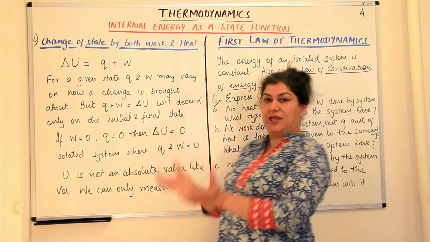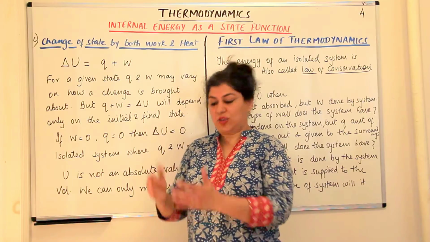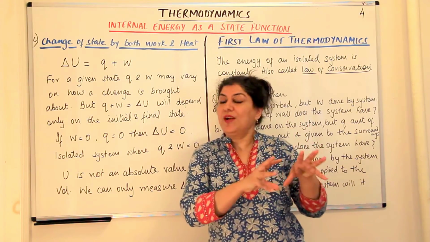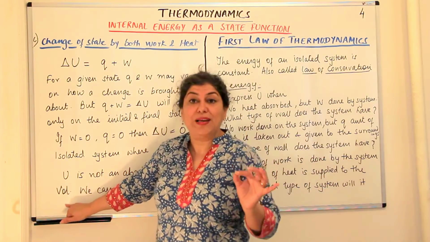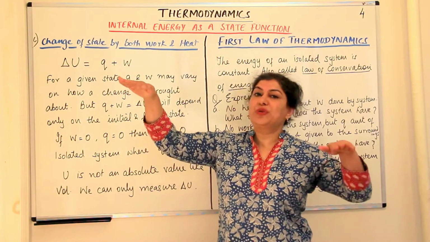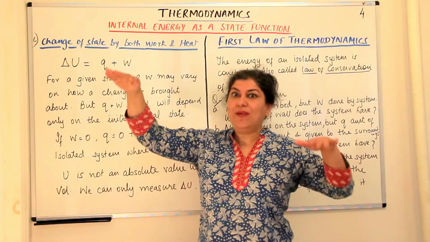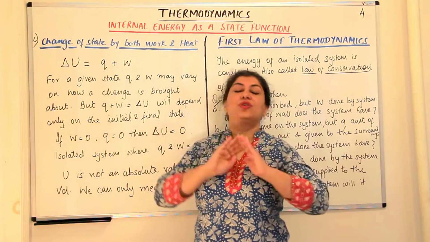So U for one particular state is not an absolute value. For example, if you take a substance and find out its volume, the volume would be fixed. Okay, it is 1 liter, this is 1.5 liters. Volume is a fixed absolute value. You can give a fixed value to it, but internal energy is not an absolute value. You can only calculate the changes that are occurring, but the individual values, we don't know.